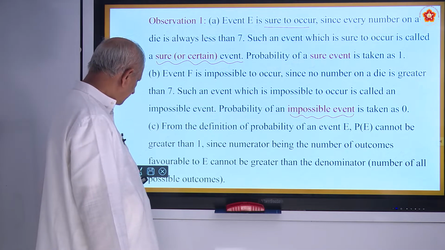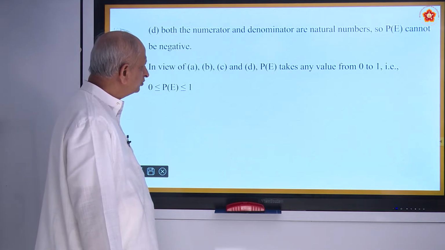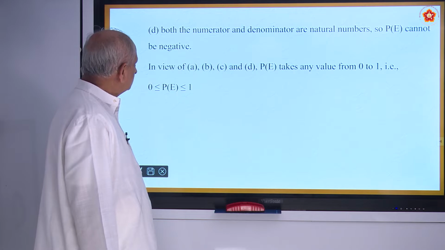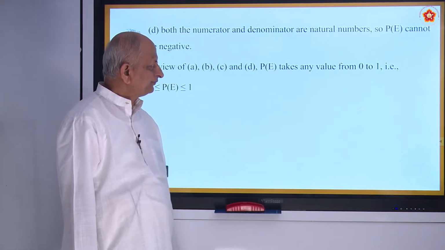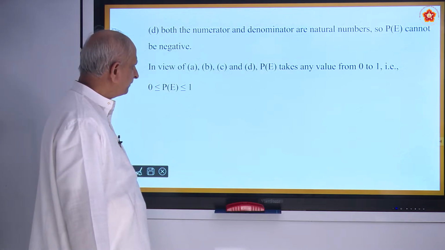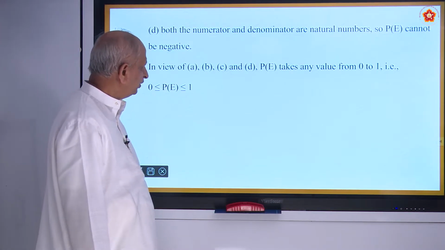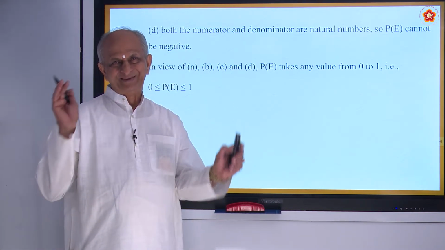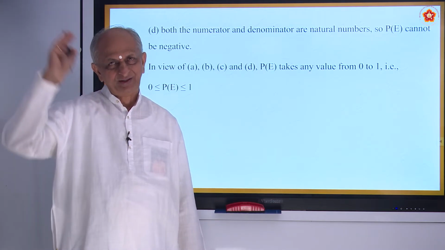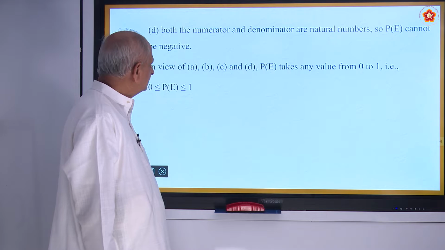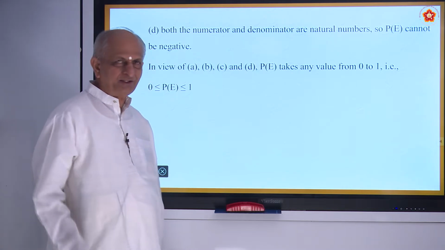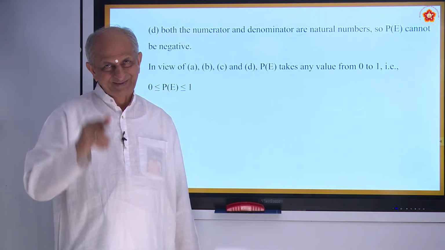Which is already known to you. Fourth one, both the numerator and denominator are natural numbers, starting from 1 to infinity. So the probability of an event E cannot be negative, because a doubt will arise, what about minus?